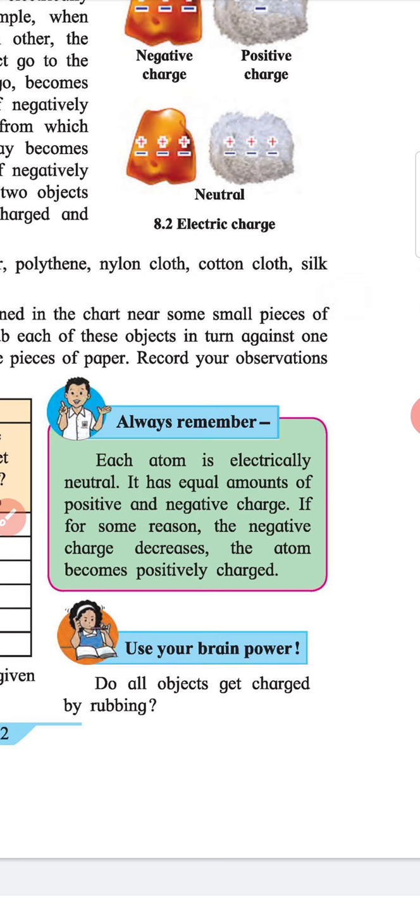Box heading: Always remember, each atom is electrically neutral. It has equal amounts of positive and negative charges. If for some reason negative charge decreases, then the atom becomes positively charged. Heading: Use your brain power. Do all objects get charged on rubbing?